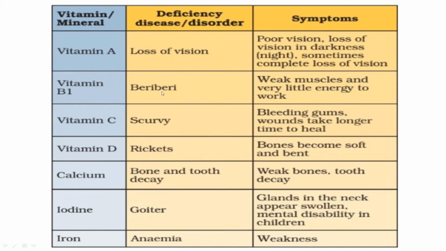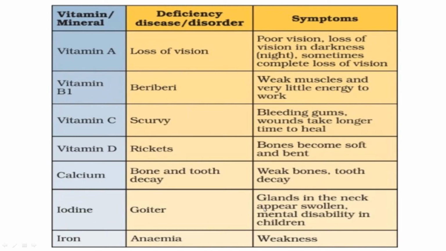Vitamin B1, beriberi, weak muscles and bones, very little energy to do the work. Vitamin C deficiency, scurvy, bleeding gums, wounds take longer time to heal. Deficiency of vitamin D, rickets, bones become soft, bent, and even breakable. Okay, so calcium, bones and tooth decay. Weak bones, tooth decay, these are the symptoms.